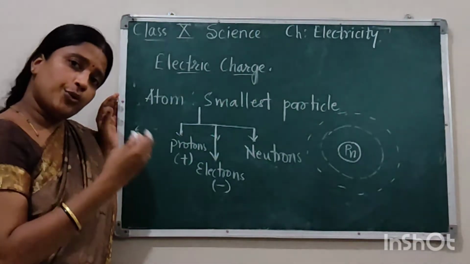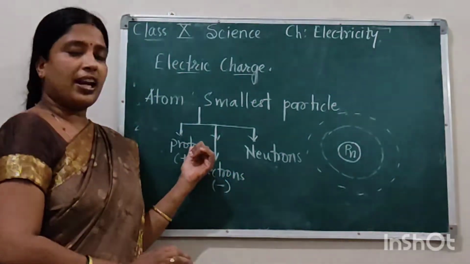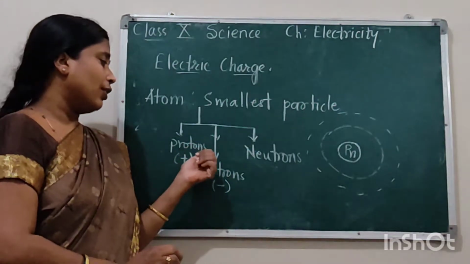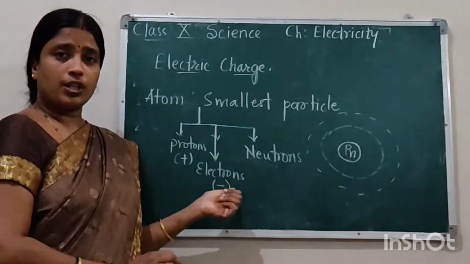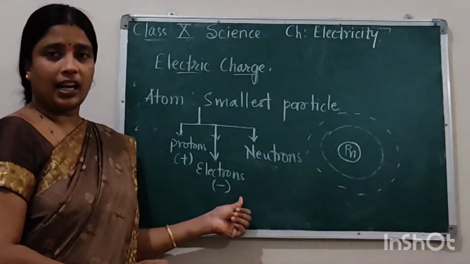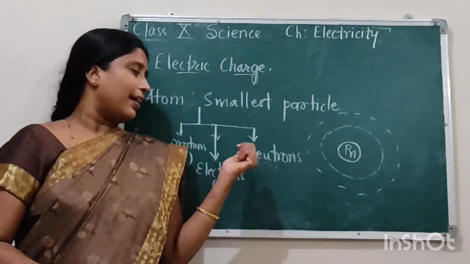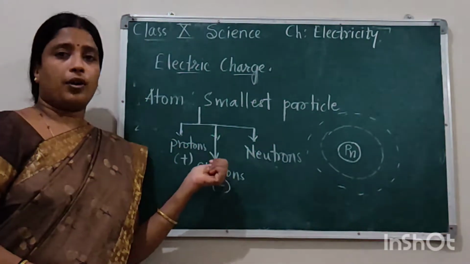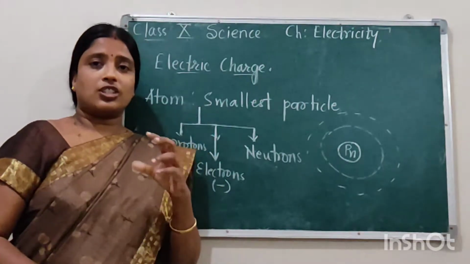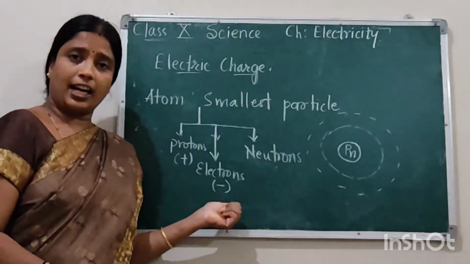Now usually an atom is electrically neutral. Neutral in the sense that it will have an equal number of protons and electrons. When it has an equal number of protons and electrons, it is considered electrically neutral. But if it has an unequal number of protons and electrons, then the atom gets charged. Okay, so the charge of any atom is because of an unequal number of protons and electrons.